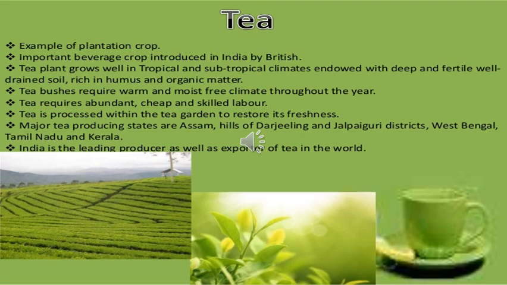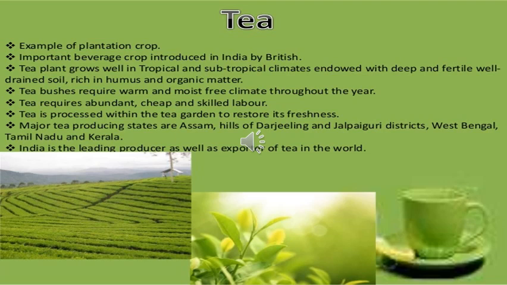Tea is an example of plantation crop. It's an important beverage crop introduced in India by the British. The tea plant grows well in tropical and subtropical climates endowed with deep and fertile, well-drained soil, rich in humus and organic matter. Tea bushes require a warm and frost-free climate throughout the year.